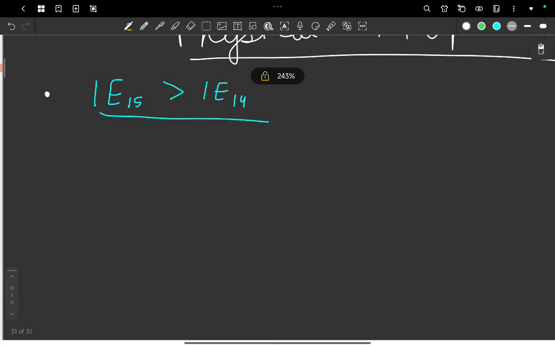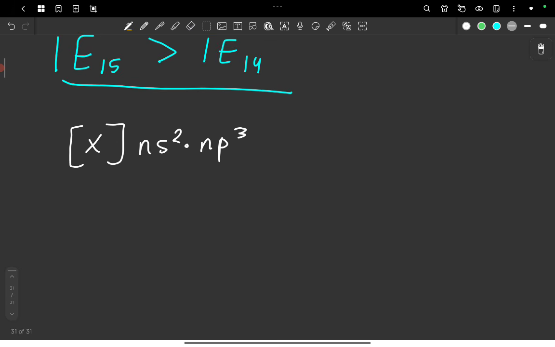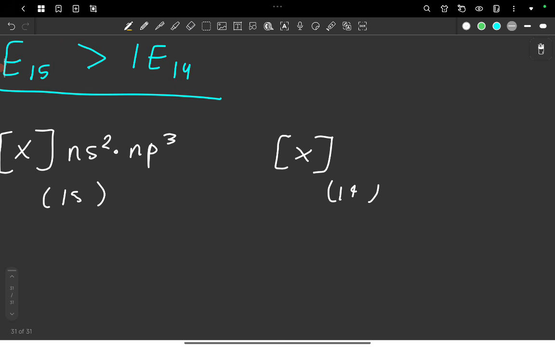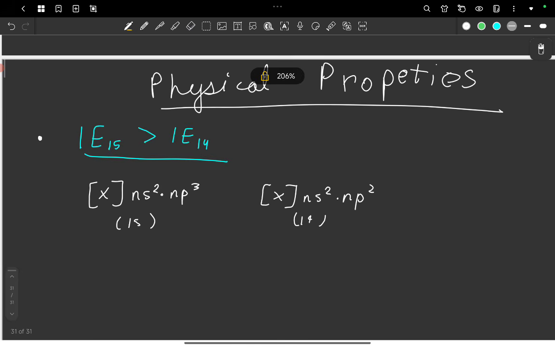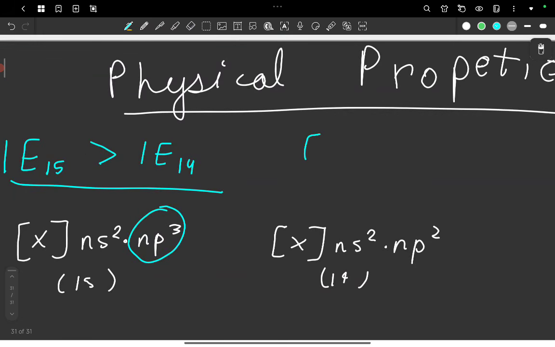Now why is that? If you see the electron configuration of any group 15 element, it will look like anything plus ns2 np3. And if you look at that of a group 14 element, it will be that same thing, but ns2 and np2. So as you can probably tell, this is a half-filled p-block configuration. You know that the p orbital has 6 spaces for electrons, but here this is exactly half filled.